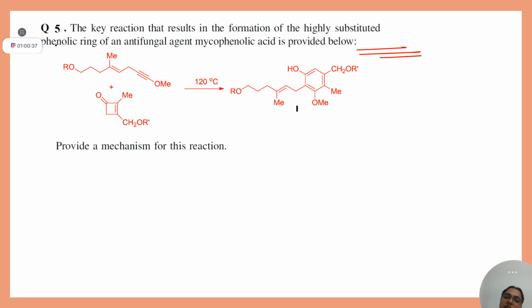Okay, they are just asking the mechanism of how you are getting this aromatic ring. For this question, I will give you a hint. Go from your first class of electrocyclic reaction. Take 2 minutes and then I will come to this question. Try to solve by yourself.